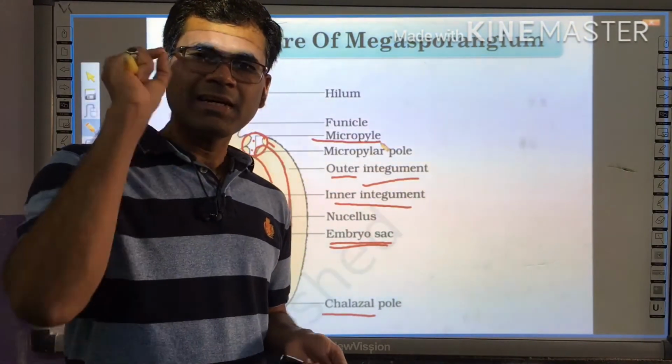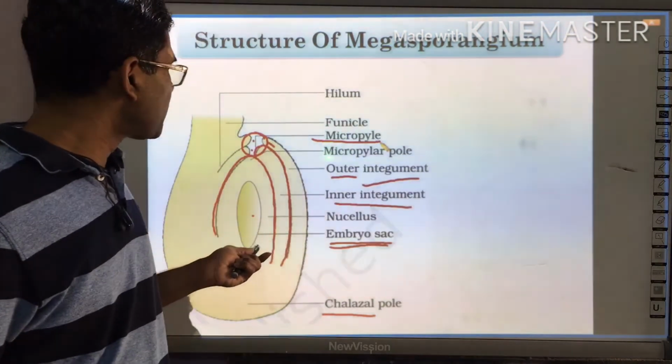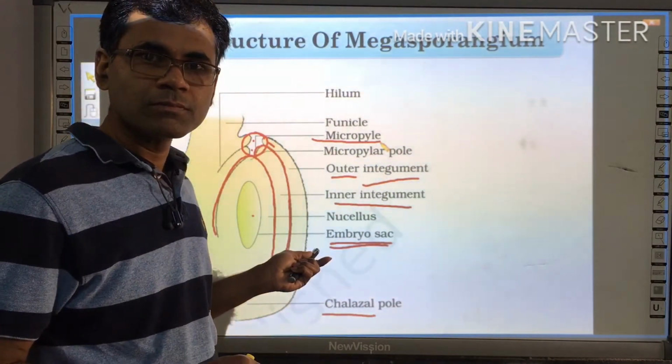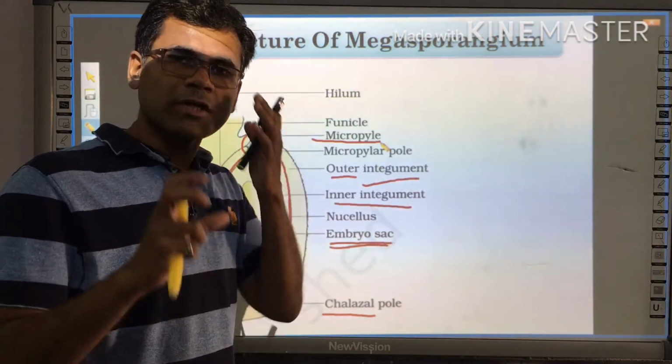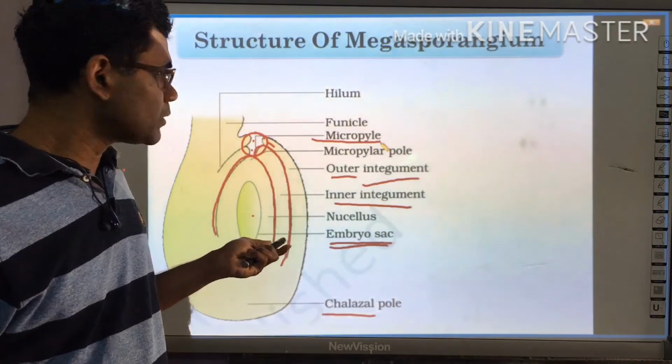The egg is only present at the micropylar end, only at the micropylar pole. So the location of the egg apparatus is always toward the micropylar pole.